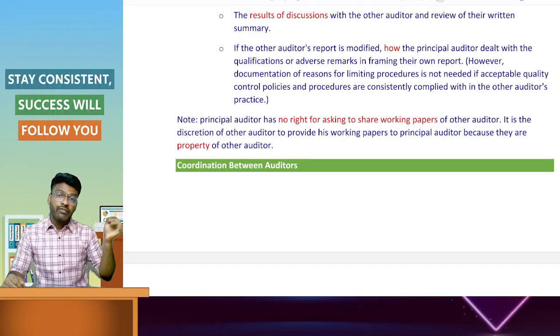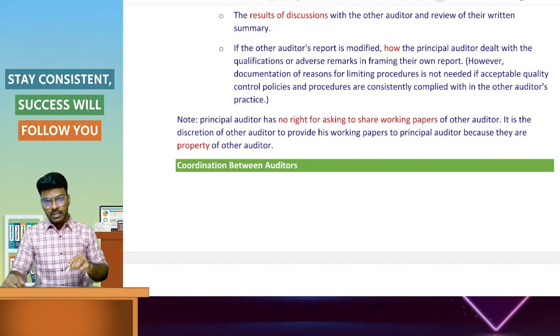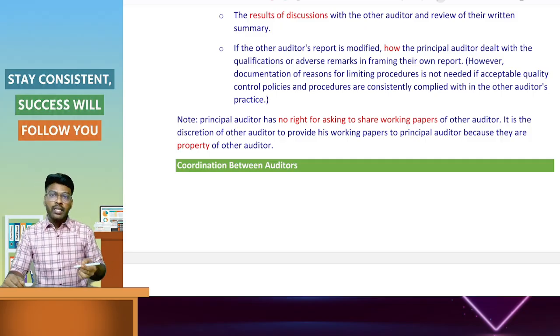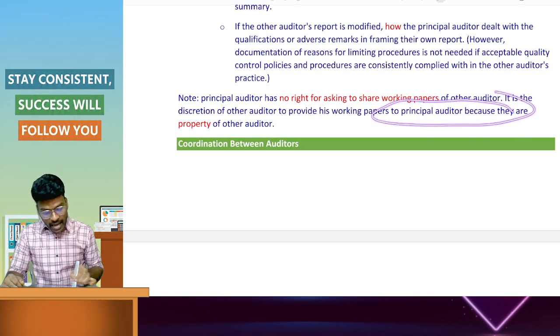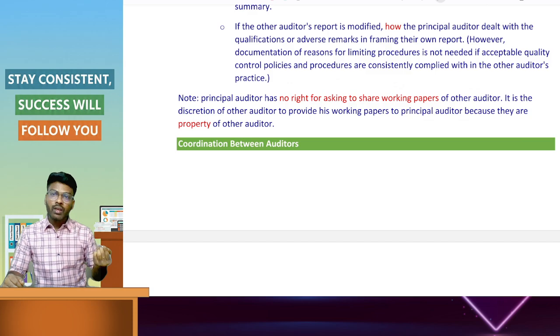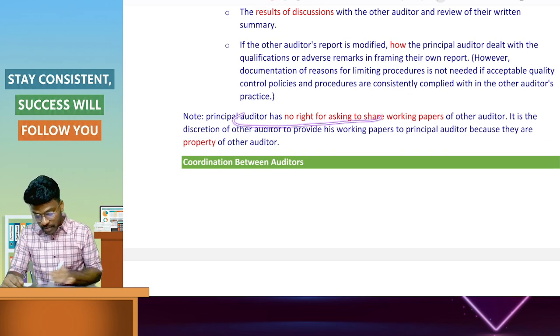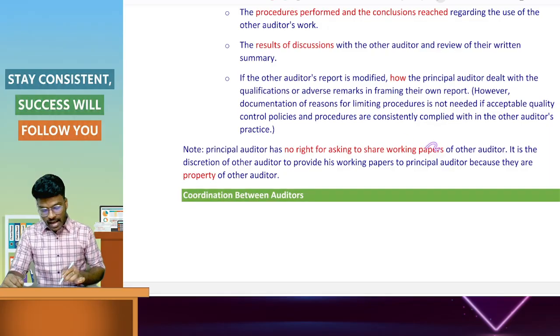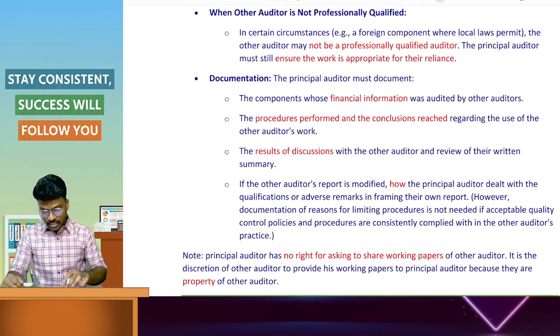PQR and Associates refused to provide the working papers. If a question like this is asked, what is the answer as per the standard, what do we have to do? The principal auditor has no right in asking for the working papers. You have to write this first.